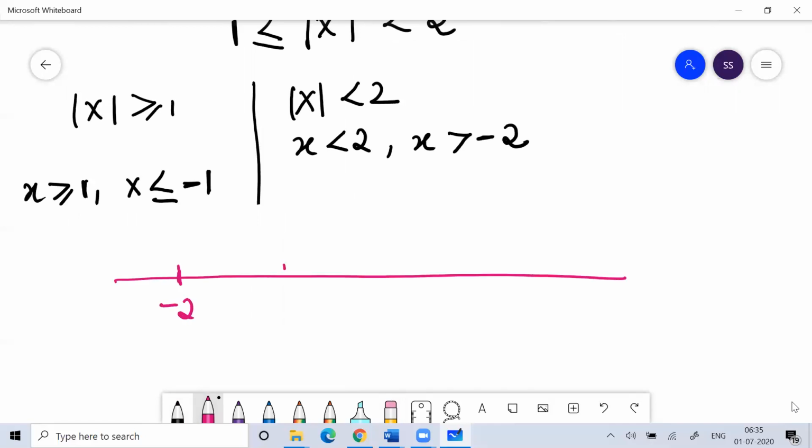So this is minus 2, minus 1, 1 and 2. Okay, so fine. So let's see what are the acceptable values. Now minus 1 and plus 1 both are acceptable. Minus 2 and plus 2 are not acceptable.